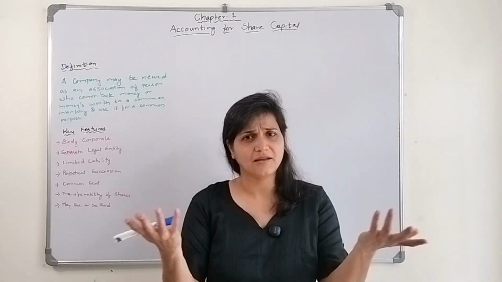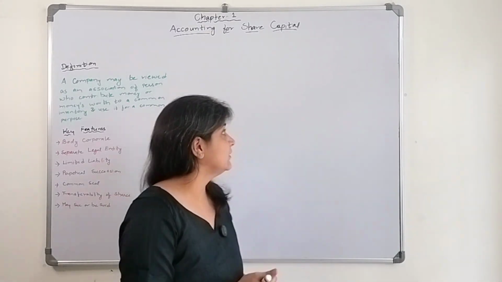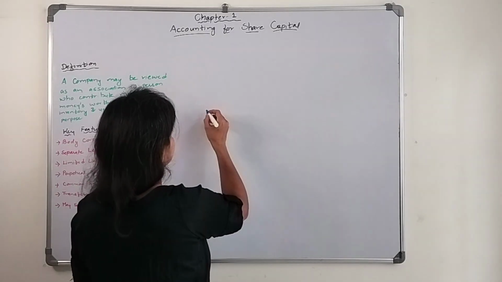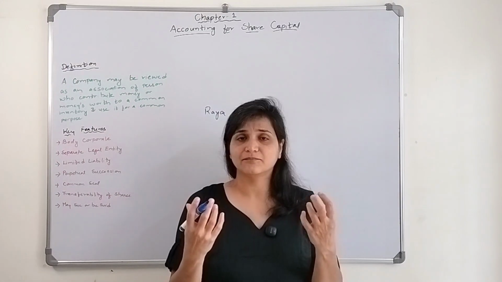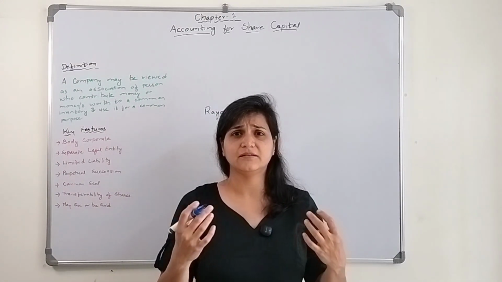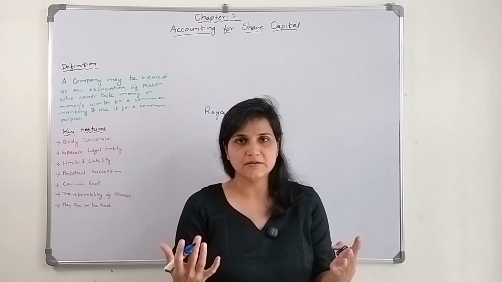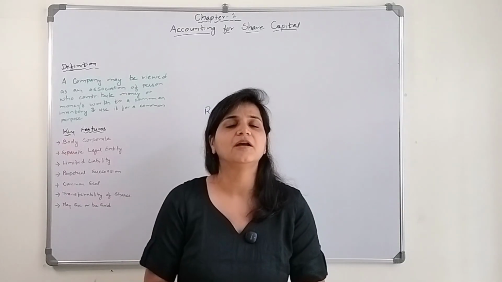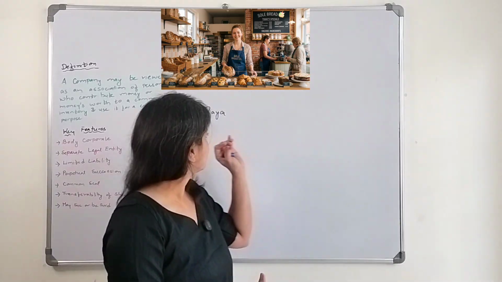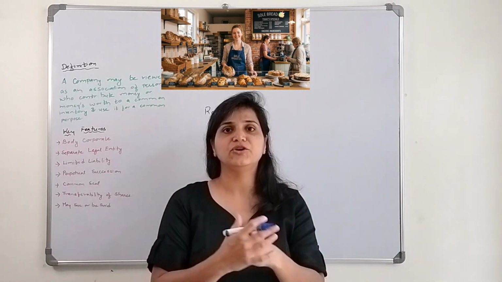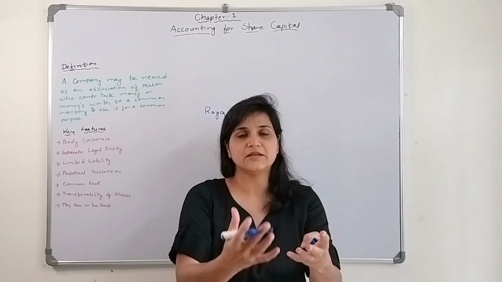Now let's start again with an example. Let's say there is a girl named Raya. She cooks and bakes cakes, pastries and cookies nicely. So she decided, why not open my own business? Why not become an entrepreneur? So she opened a new shop and became the sole owner of that shop. She invested an amount of money.